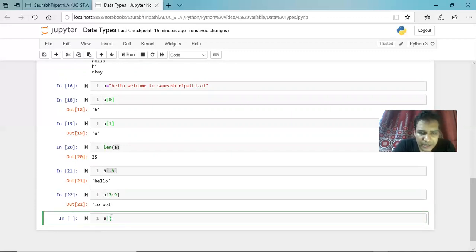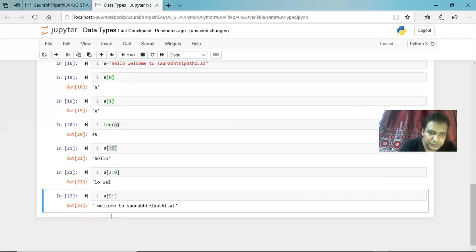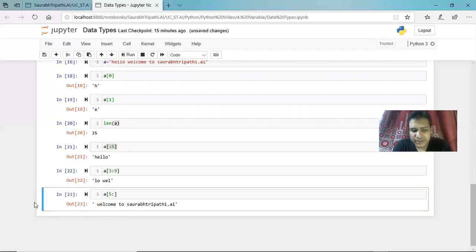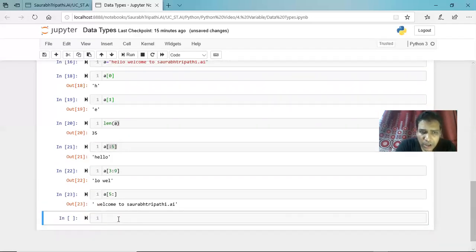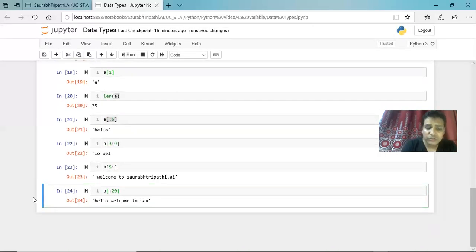If I keep the right side empty, say I'm starting from 5, it means from the 5th element it will go till the very end. I hope you understand. The same scenario applies to the left side also. If I keep the left side empty and select the 20th element, it will give me from the 0th location till the 20th location. And this is how the string really works.